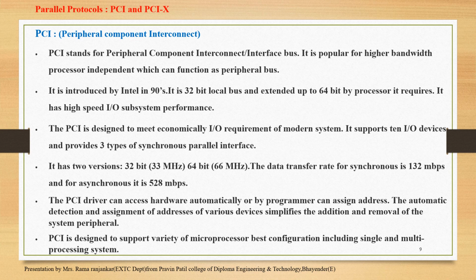It has 2 versions, 32-bit and 64-bit. The data transfer rate for synchronous is 132 megabits per second and for asynchronous it is 528 megabits per second.